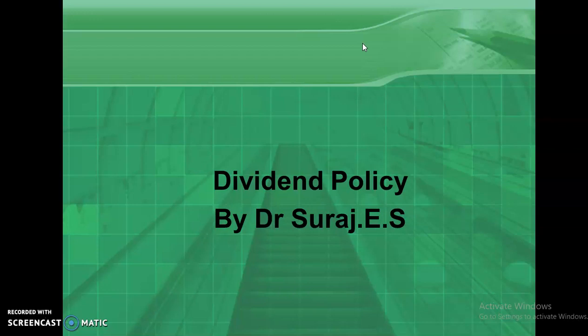Let's look into what's the meaning of dividend. As you all know, dividend is basically known as the remuneration given to the equity shareholders from the profit made by the company. So how much dividend should be given to the shareholders? What kind of policy has to be adopted by the company for giving the dividend to the equity shareholders? What are the practical aspects to be considered for declaring the dividend to the shareholders? All these things have to be discussed in the dividend policy. Let's look into what's dividend policy.